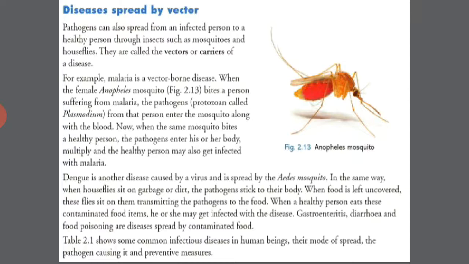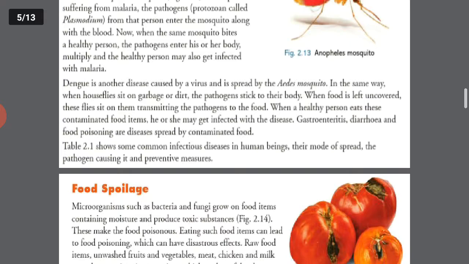Now when the same mosquito bites a healthy person, the pathogens enter his or her body, multiply, and the healthy person may also get infected with malaria. Dengue is another example of a disease caused by a virus and is spread by the Aedes mosquito. Okay, so let's study some more about diseases.